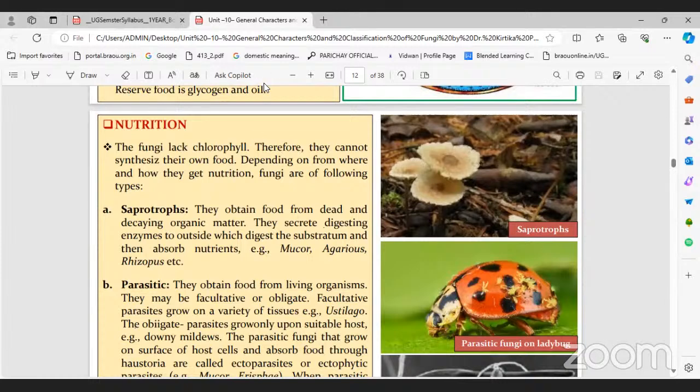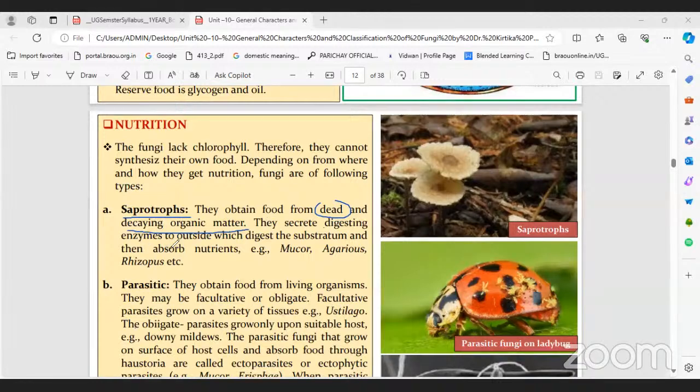What is a saprophyte here? Saprophytes obtain food from dead and decaying plants. Nutrition means obtaining food, getting food. Some organisms can prepare their own food, but some organisms depend on others. Fungi depend on others. Here the other may be another plant, another host, or maybe dead and decaying particles. Here the food is obtained from the dead and decaying organic matter.